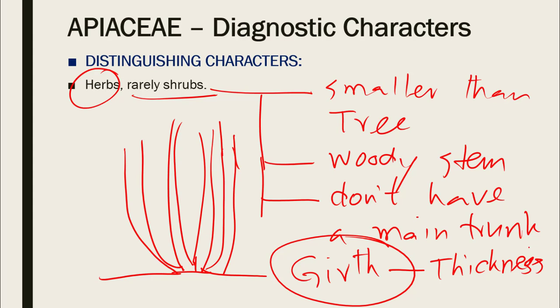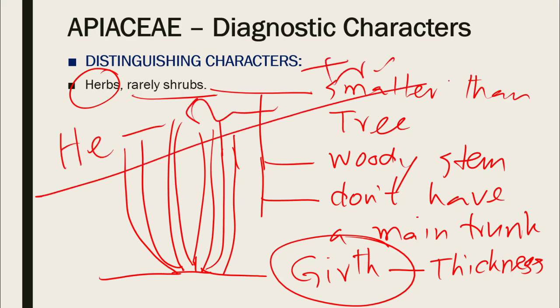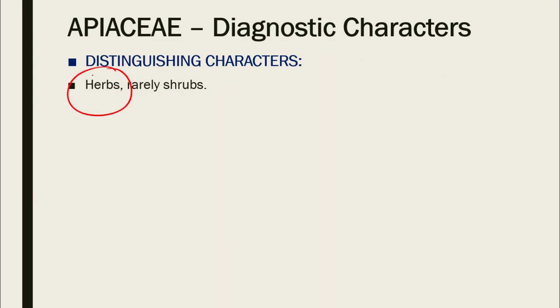And one thing you should note and remember is that this classification of plants into herbs, shrubs, and trees is not very clear cut. You will find herbs which are shrub like, and there are shrubs which are tree like, and there are trees which are shrub like, and so forth. You will find all sorts of intergradation between herbs, shrubs, and trees. So it is not very clear cut that herbs are only soft, green and small, and then we have shrubs and then we have trees.